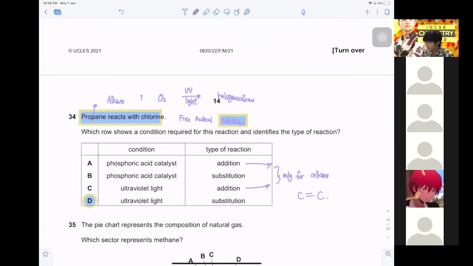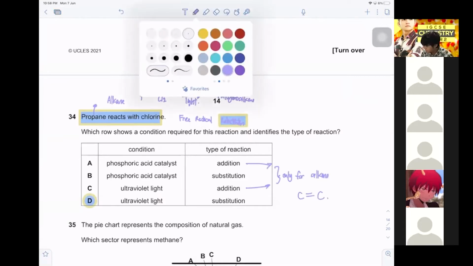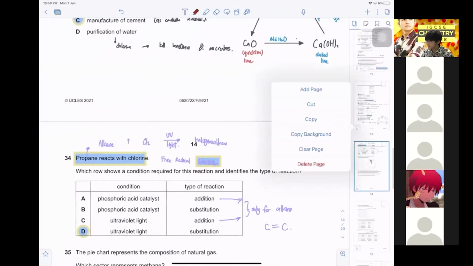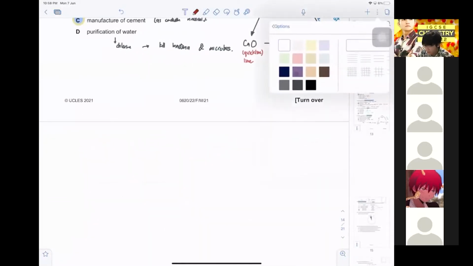Okay, just now someone asked me to explain about cracking. Okay, let's go. So what is cracking? See, I told you my iPad can last 6%. I think it should be able to. Okay, what is cracking?